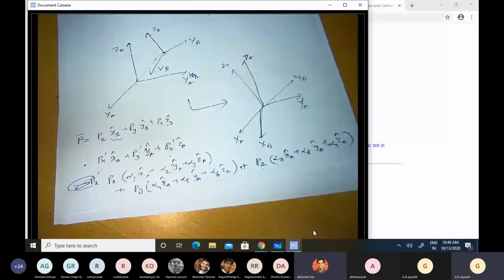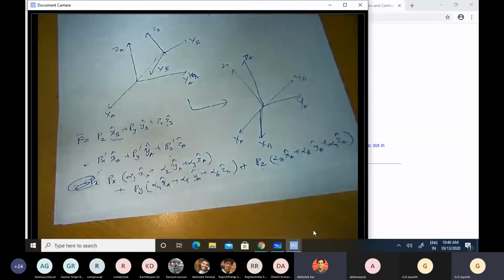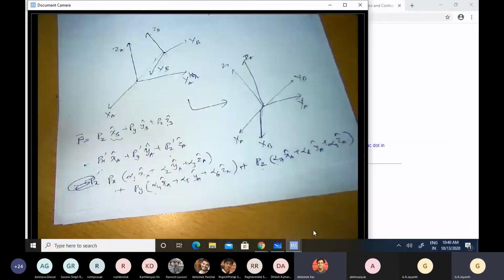Sir, can I ask a question? Yes, go ahead, please. Okay, so my doubt is with regards to the earlier statement where you said that the rigid body represented by the coordinate frame xb, yb, zb is independent of the inertial coordinate frame.